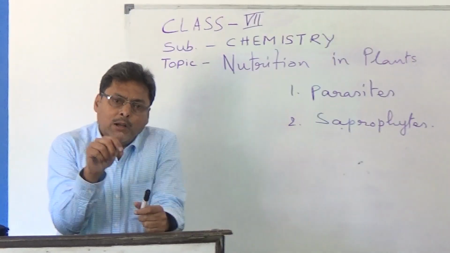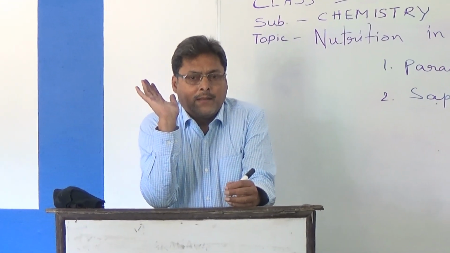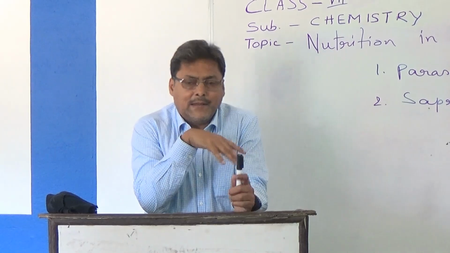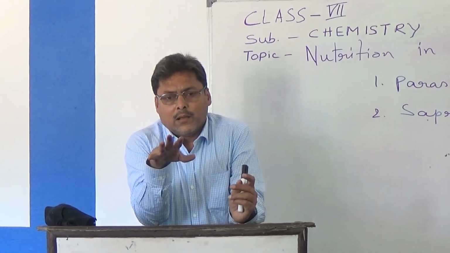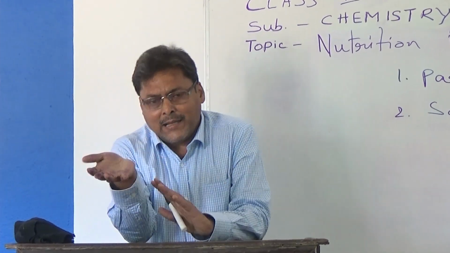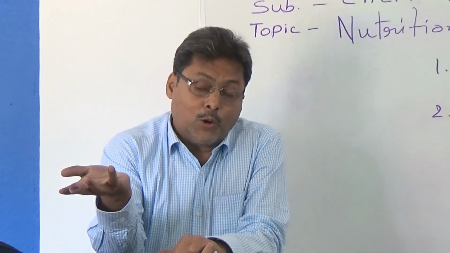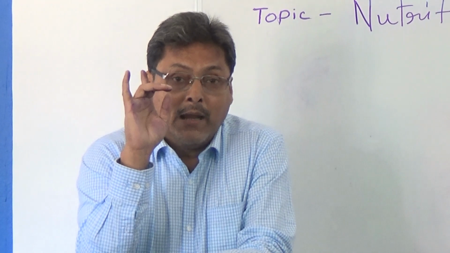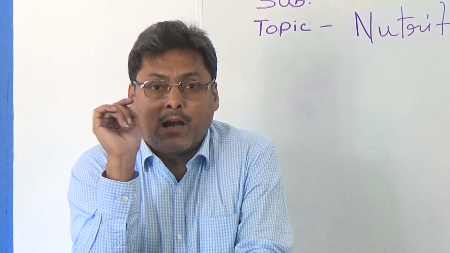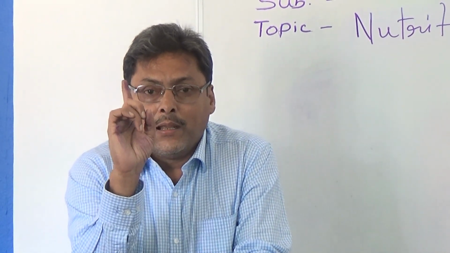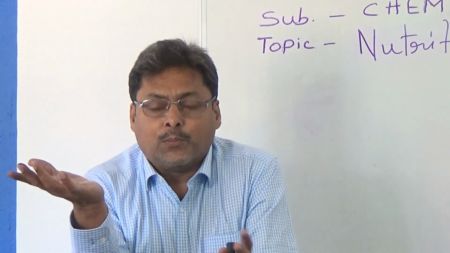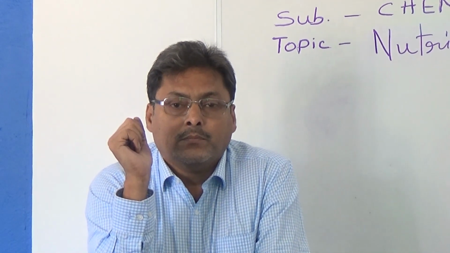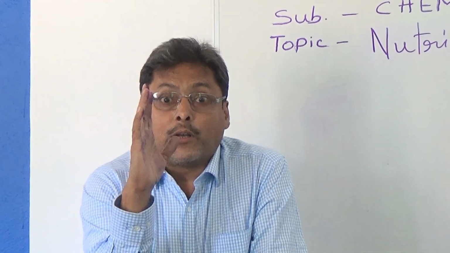Parasites are non-green plants that live inside or upon the surface of another organism. It can be an animal also, it can be a plant also, and the body upon which or inside which a parasite lives is called a host.